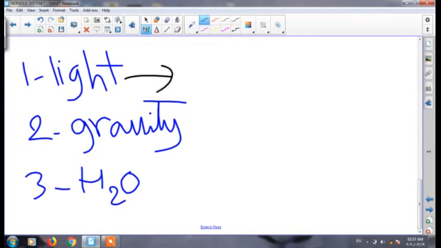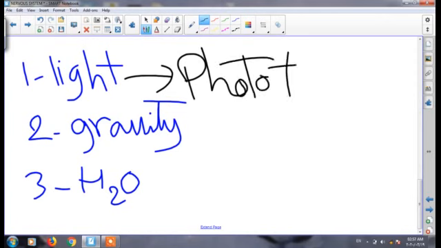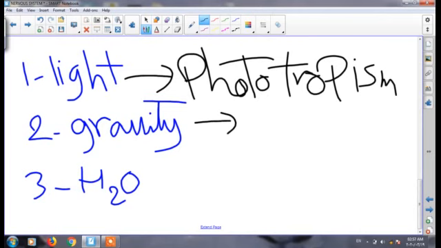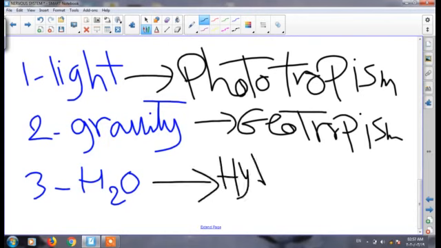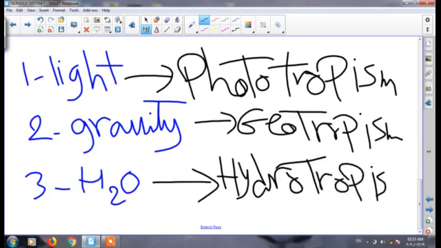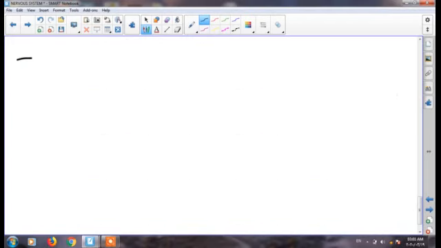If the auxin is affected by light, this tropism is called phototropism, and if affected by gravity, it is called geotropism, and if the auxin is affected by water, it is called hydrotropism. So we have three types of tropism: phototropism, geotropism, and hydrotropism. Now we start with the first type of tropism, which is called phototropism.